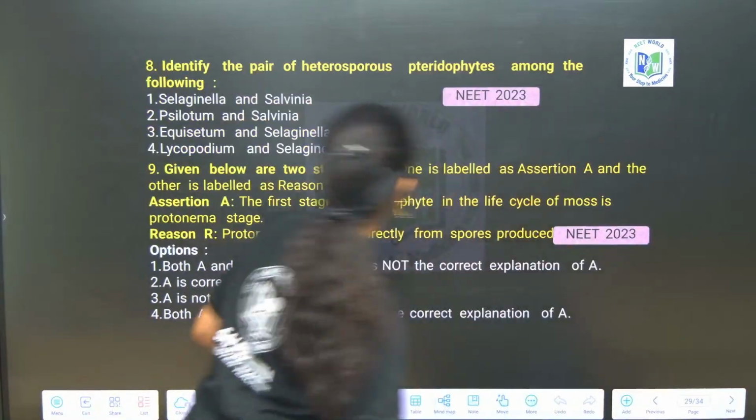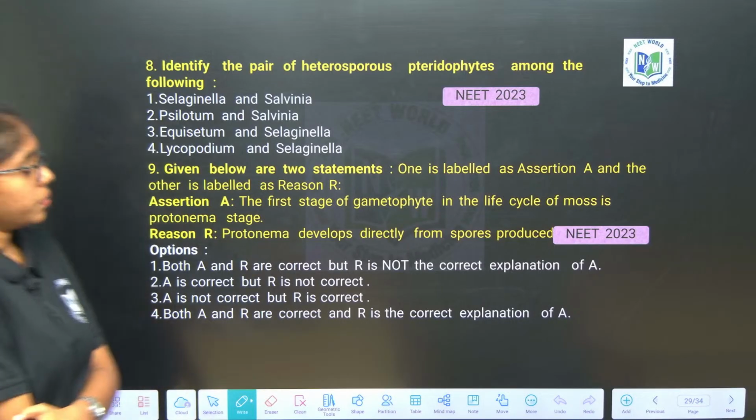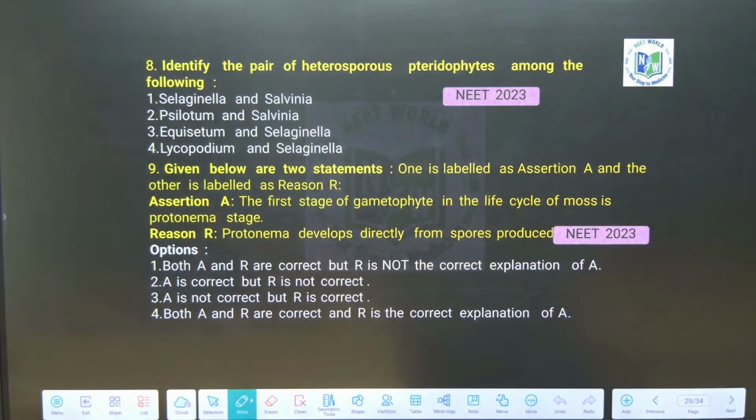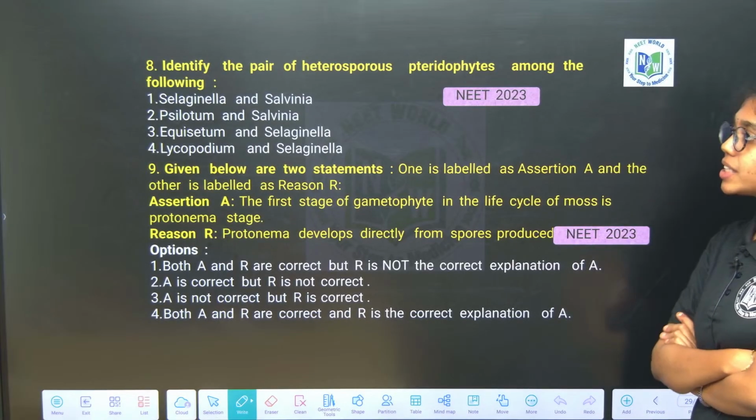Good. Next. Raghav, what happened? Energy low or what? Identify the pair of heterosporous pteridophytes among the following.